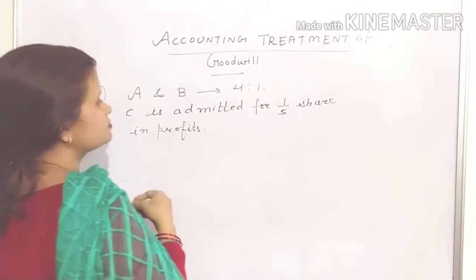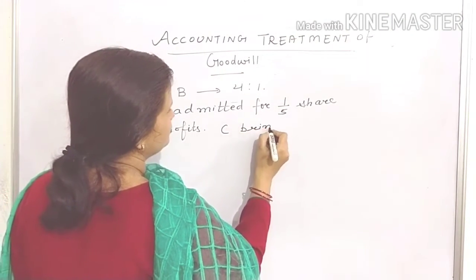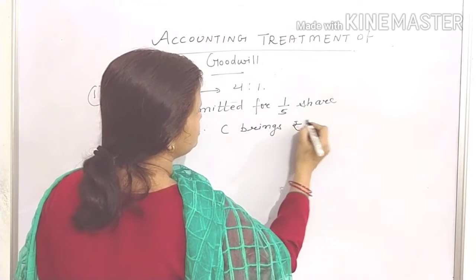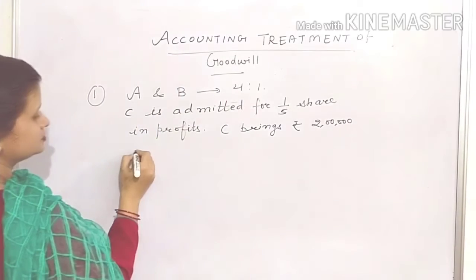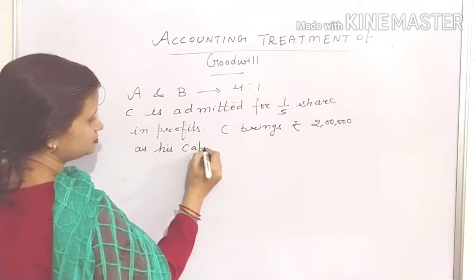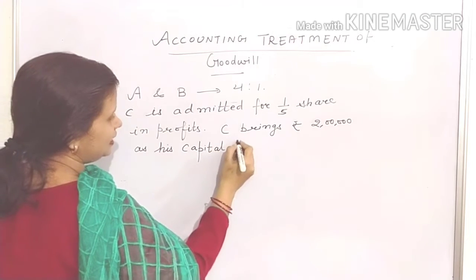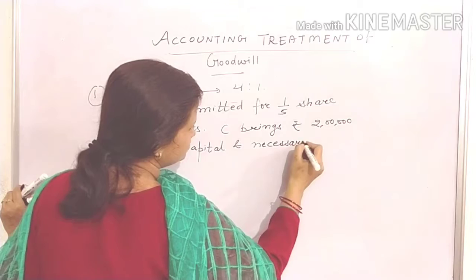C brings rupees 2 lakh as his capital, and the necessary amount for goodwill.